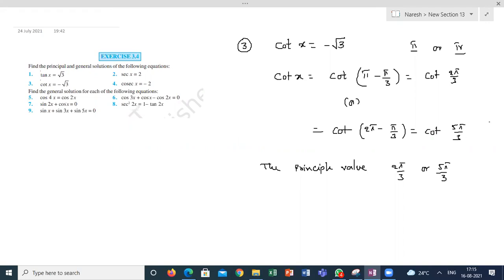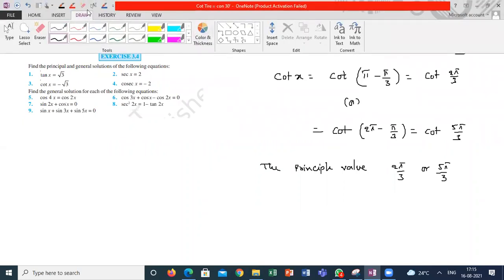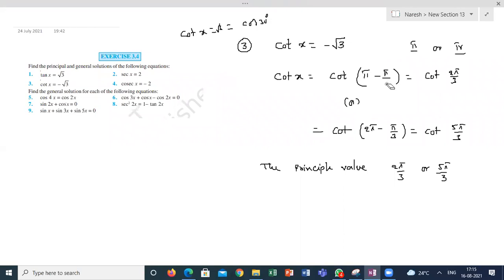Yeah, sorry, it's cot x, not tan. Cot x is equal to root 3 at 30 degrees, not 60. Absolutely sorry. This is pi by 6.